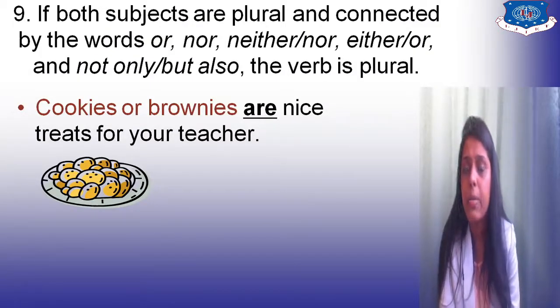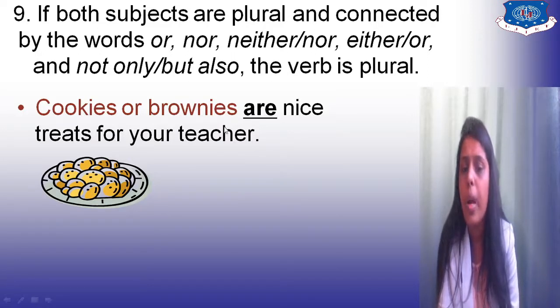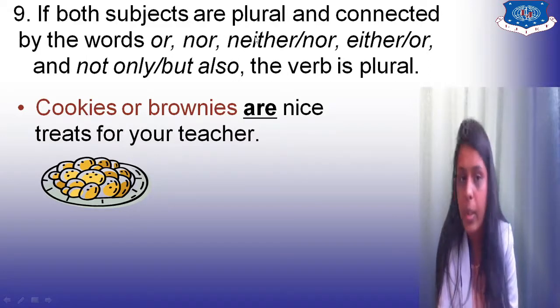Ninth rule. If both the subjects are plural and connected by words or, nor, neither, nor, either, or, not only, but also, the verb is plural. So here you can see, cookies or brownies are nice treats for your teacher. So if both the subjects are plural and connected by the word or, nor, neither, either, or, not only but also,